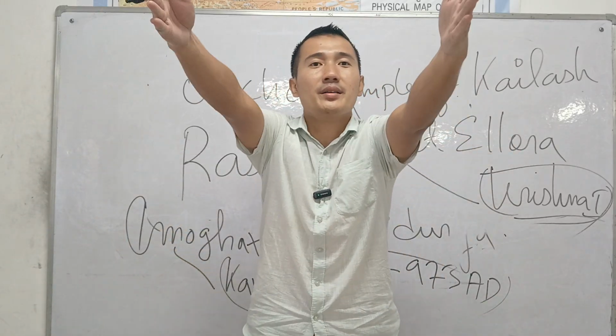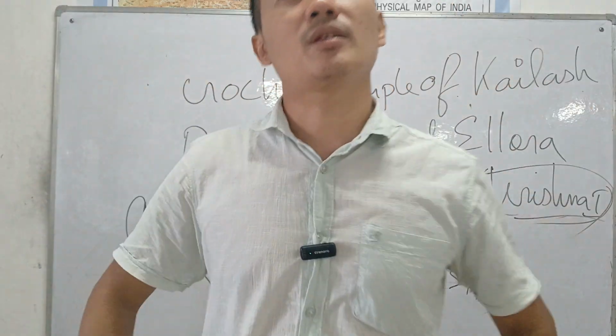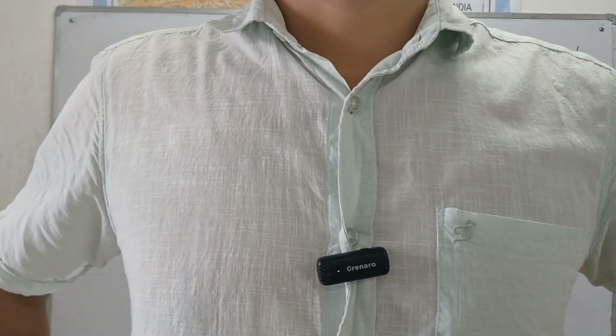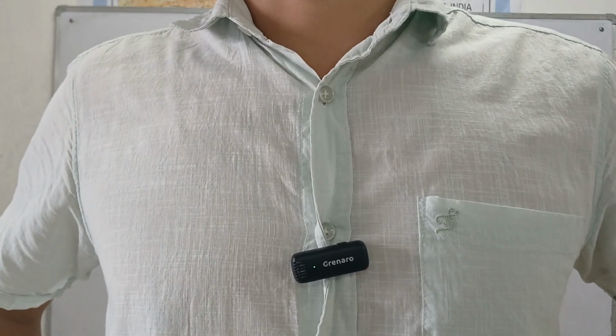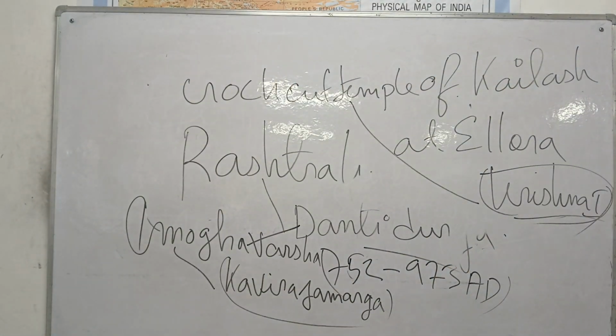The rock cut temple of Kailash at Ellora was built by Krishna I. And who is this Krishna I? One of the famous kings of the Rashtrakuta dynasty. He's the man who built this temple.